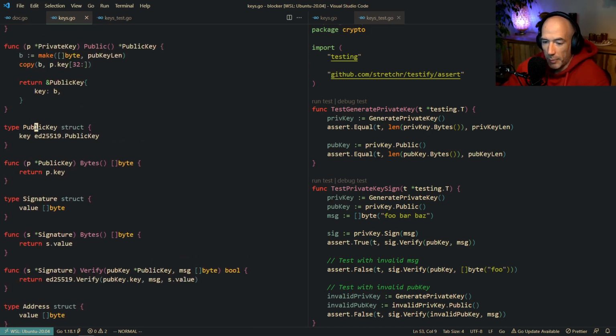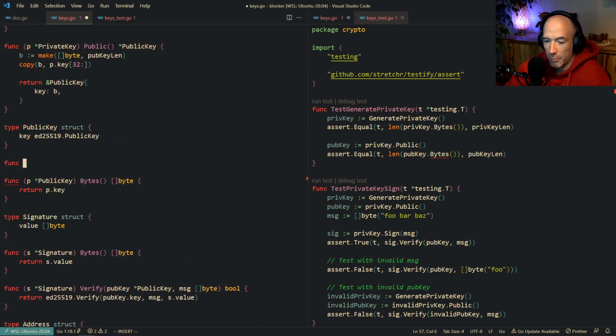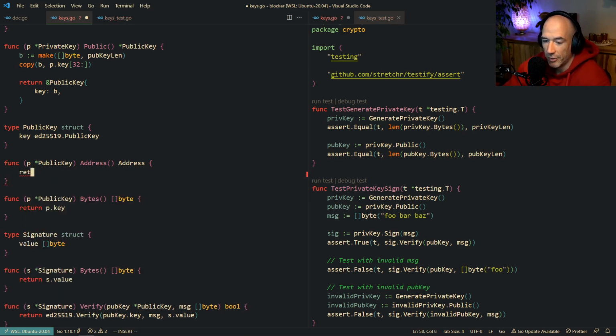So public key here, let's call public key, and we're gonna call address on public key, and that's gonna return an address type.